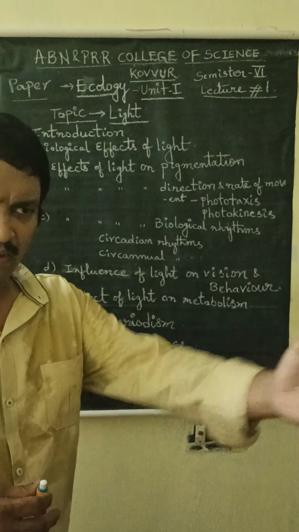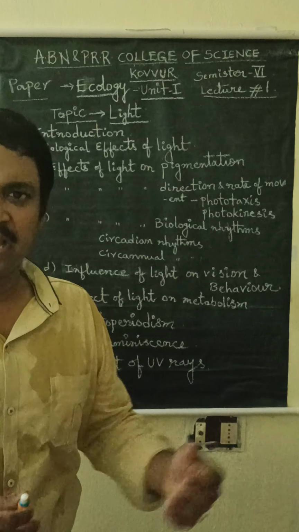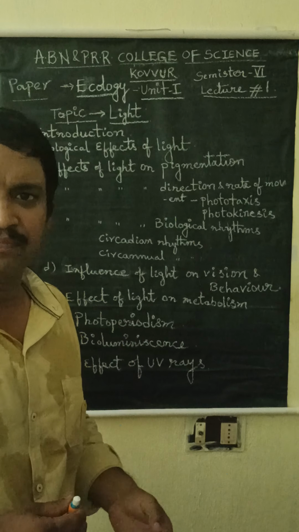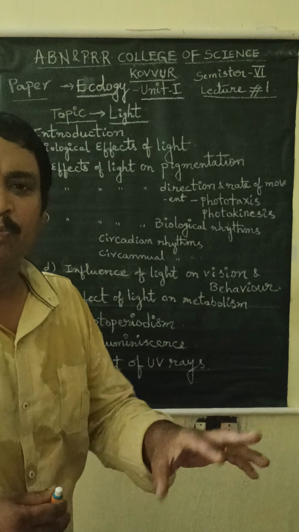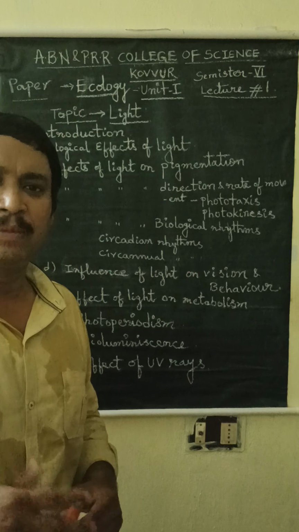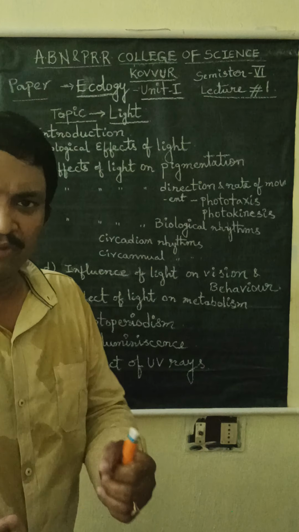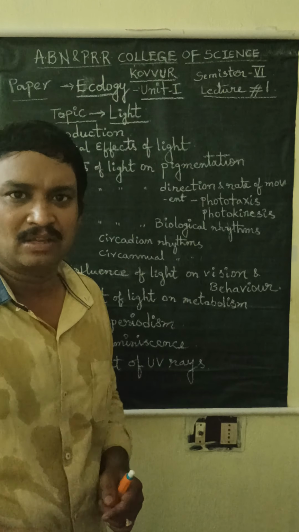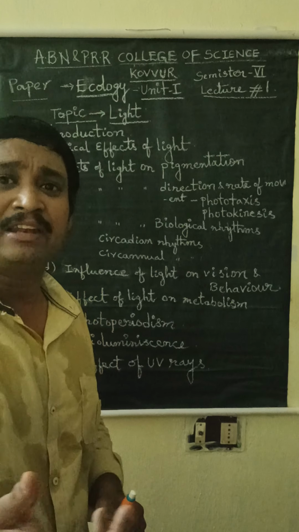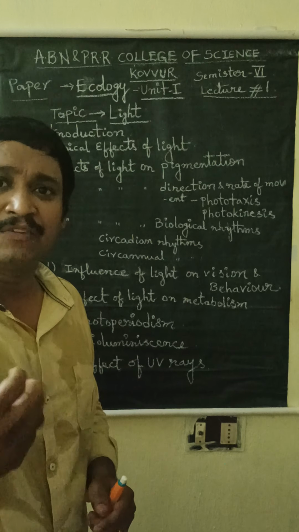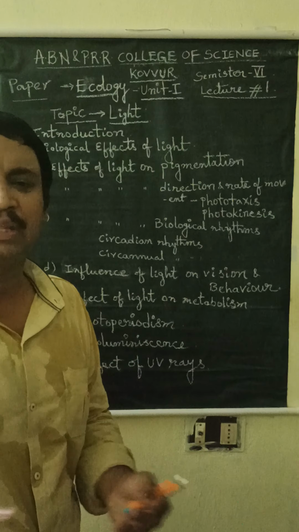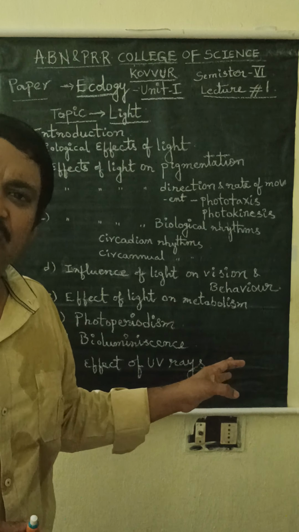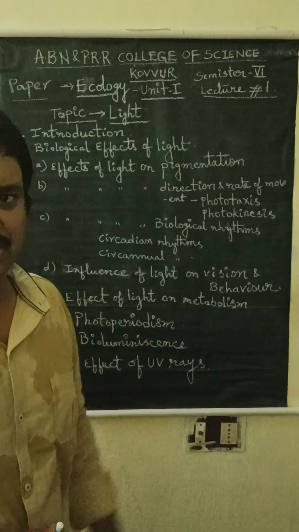For example, pyrosoma, it is a deep sea animal. Next, some of the jellyfishes, Chaetopterus. These are the animals which emit light from their bodies, and with the help of that light, they move in the dark places of the sea or oceans. That light helps those deep sea animals to procure their food materials and also escape from the predators. So that is called bioluminescence, and it is also called cold light or living light.